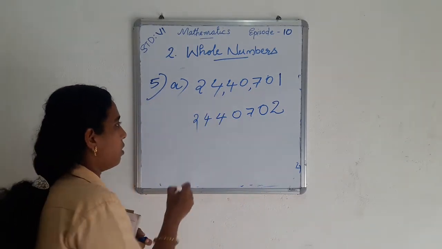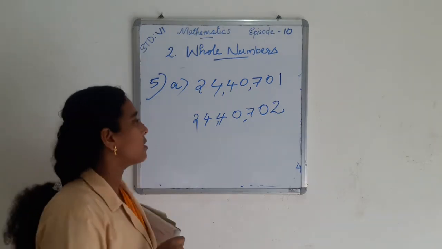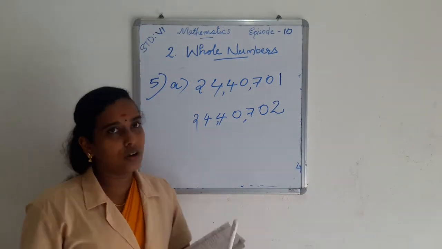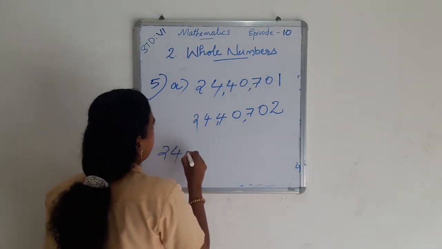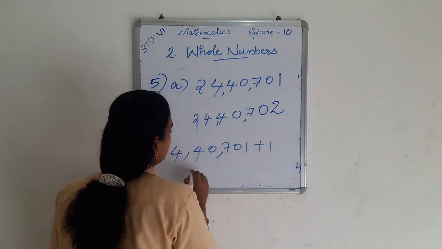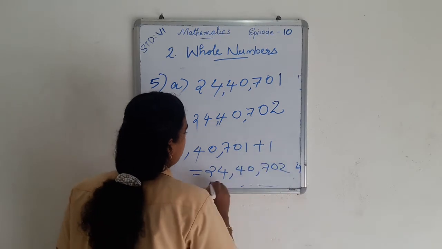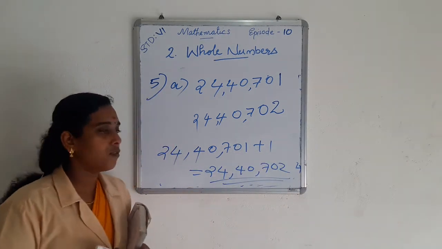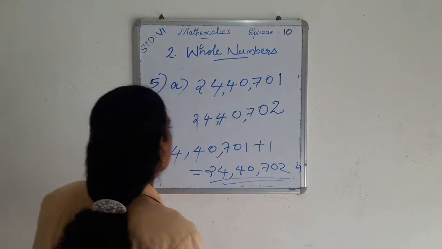So we get 24,40,702 as the successor of 24,40,701. In such a way that 24,40,701 plus 1 is equal to 24,40,702. So this is the successor of 24,40,701. And the next question.